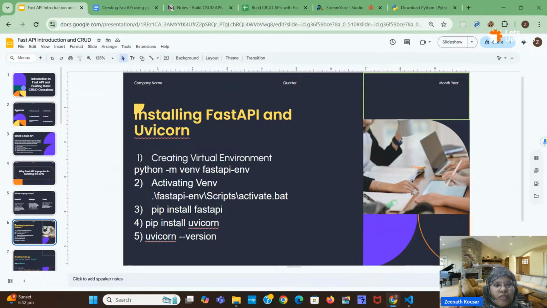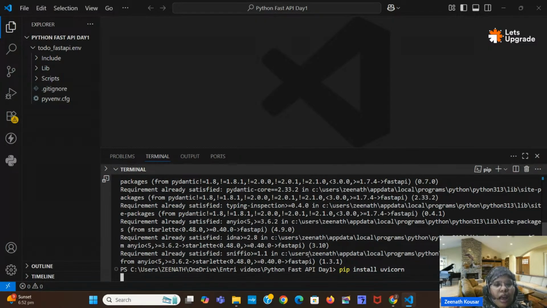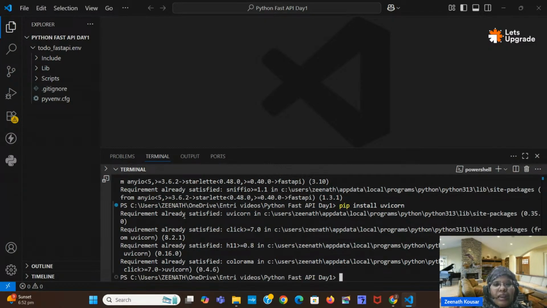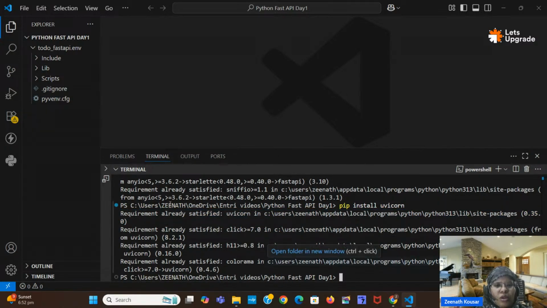After installing FastAPI, you can install Uvicorn as well. What is Uvicorn? Uvicorn is just a server to run FastAPI. If you want to run this FastAPI app, you can use Uvicorn. So I am installing Uvicorn as well. Here Uvicorn is already installed on my laptop, so I am getting requirement already satisfied, but you will get an installation here instead of already satisfied.